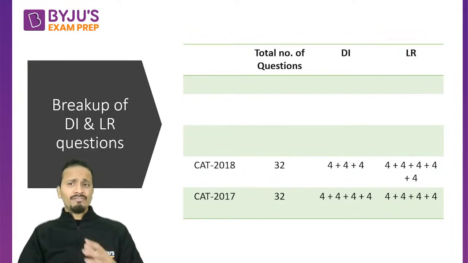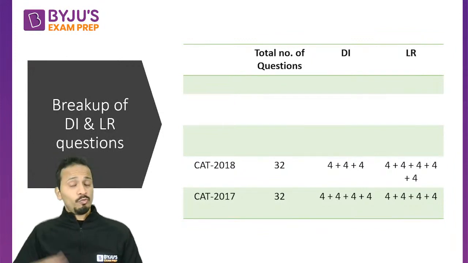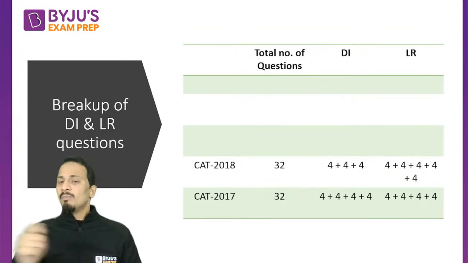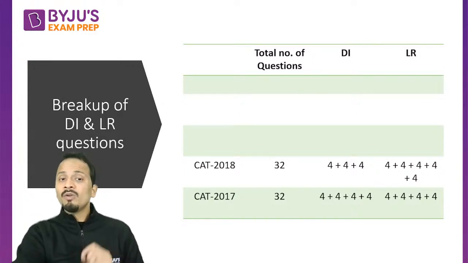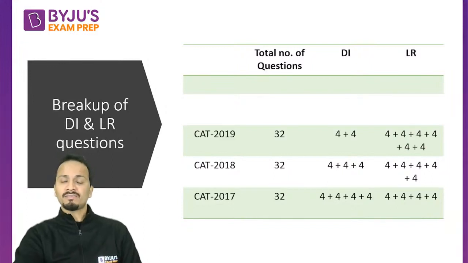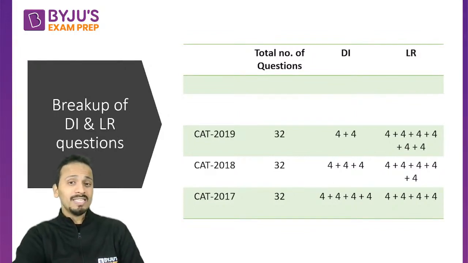So I can say that the weightage of LR in 2018 was more as compared to data interpretation. In 2017, there was equal weightage, but in 2018, the number of LR questions increased and the number of DI questions decreased. Now the same trend was followed in the next year. Okay, so in 2019, the number of DI questions got reduced to 8. So you are understanding what is happening over the years.